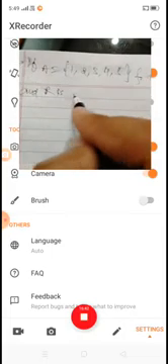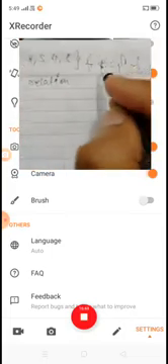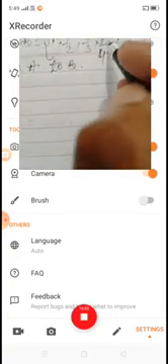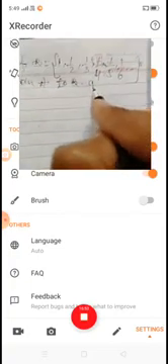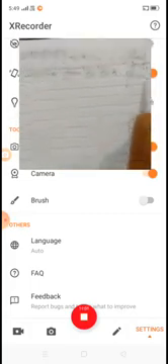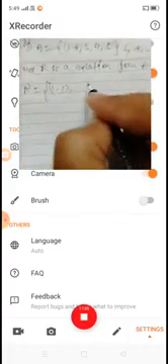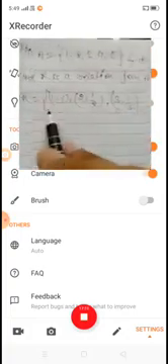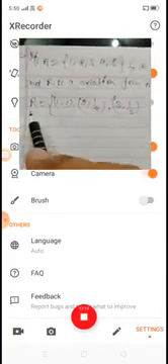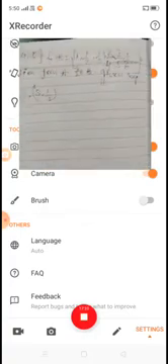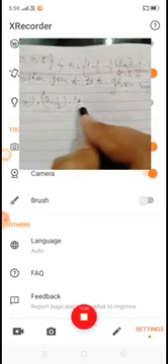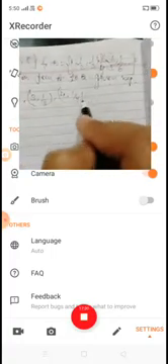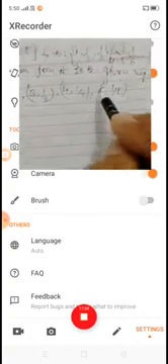And R is a relation from A to B given by R is equal to {(1, 1), (2, 1/2), (3, 1/3), (4, 1/4) and (5, 1/5)} only.